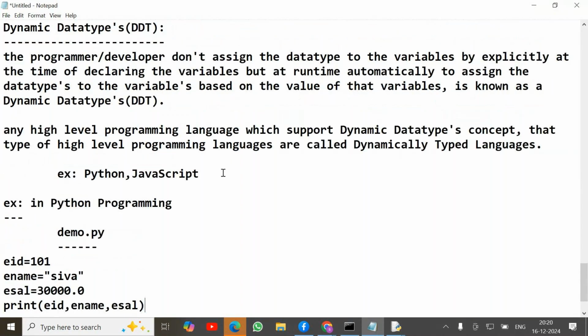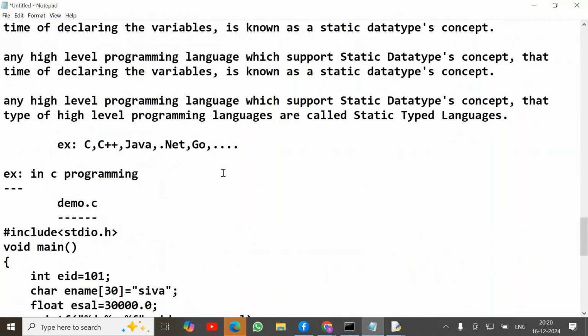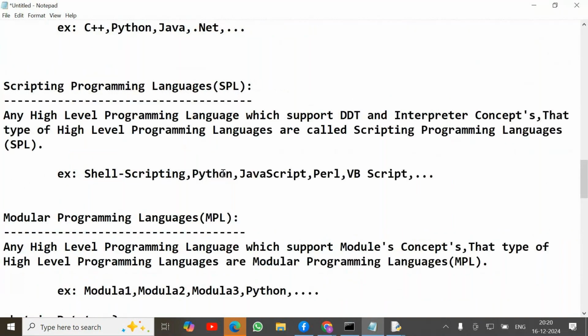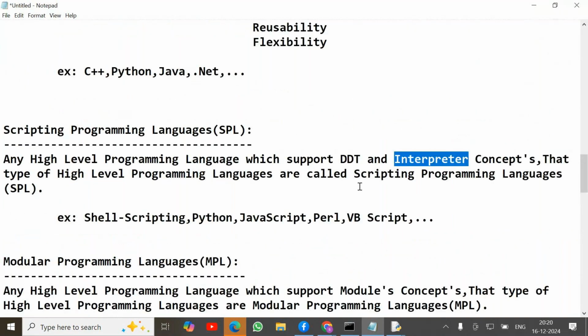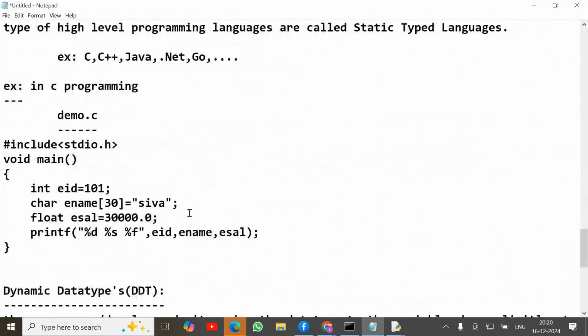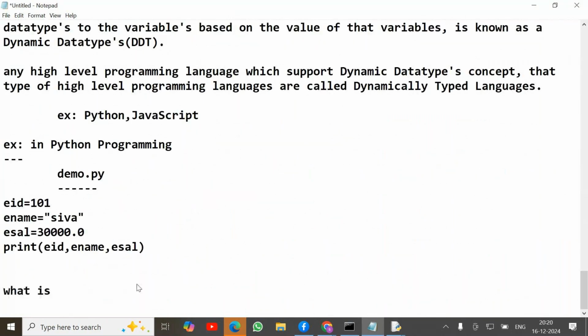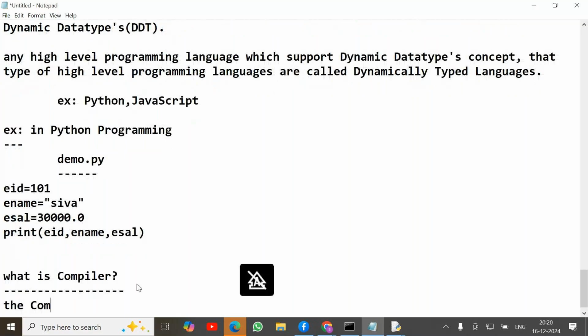Next one, observing very clearly, one more concept: interpreter. Now, what is a compiler? The compiler is a predefined program, in the sense we don't need to install it explicitly.